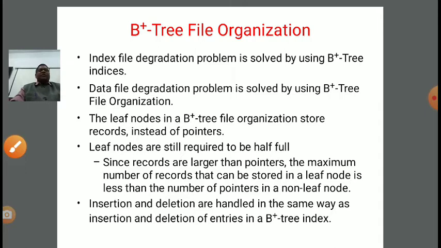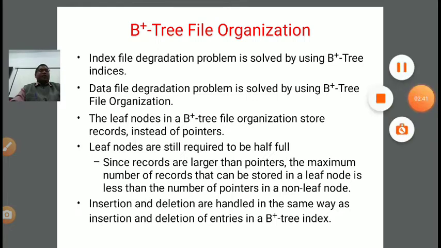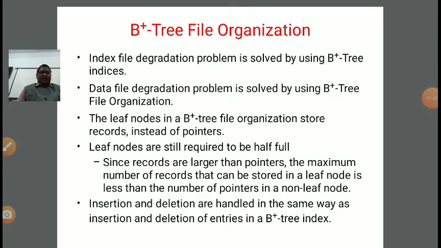Now, the leaf nodes in a B plus tree file organization store records instead of pointers. Very important point. Up to this point, we discussed that in B plus tree we have search key and pointer pairs, but in the leaf nodes of a B plus tree file organization, there are no pointers, they store records instead of the pointer.